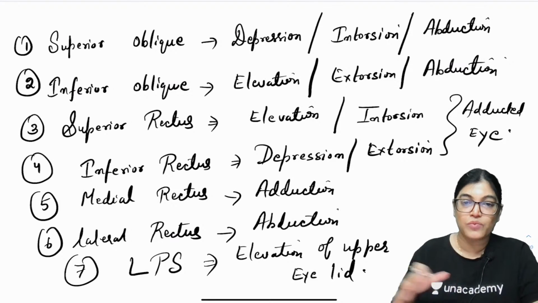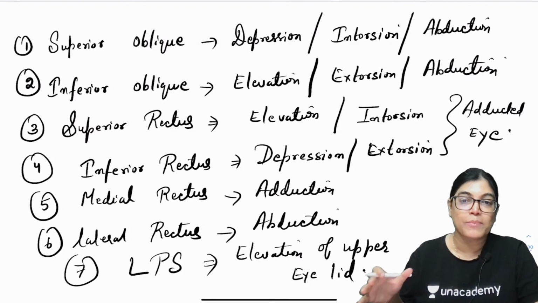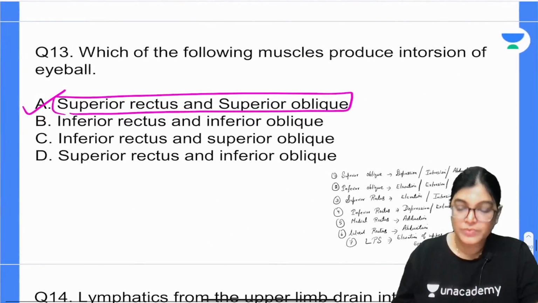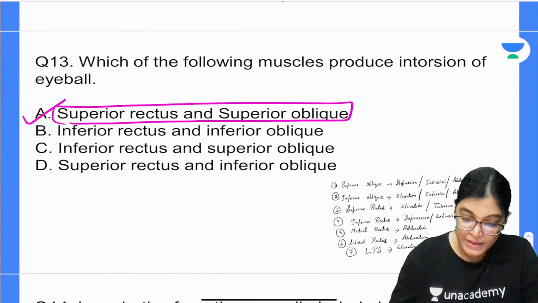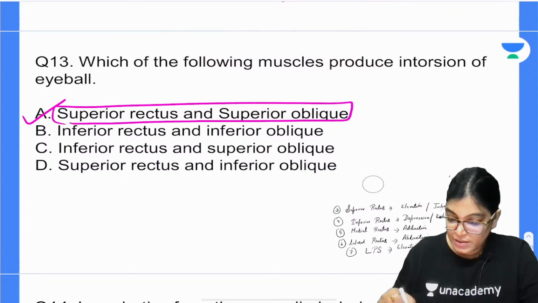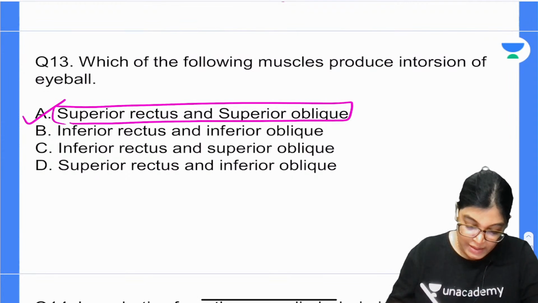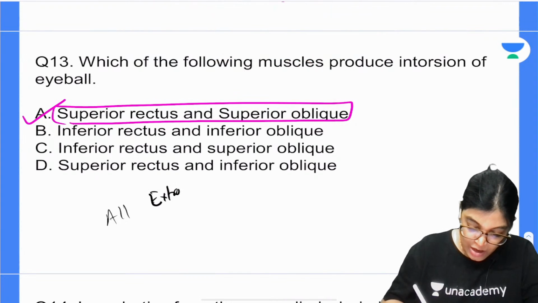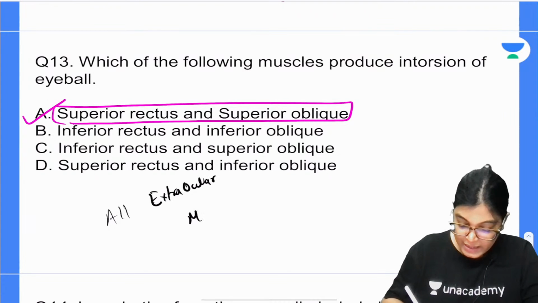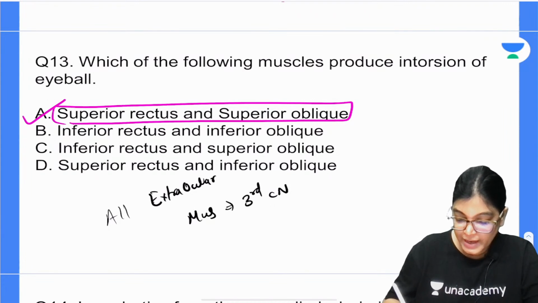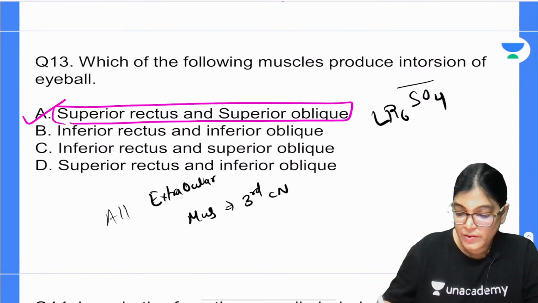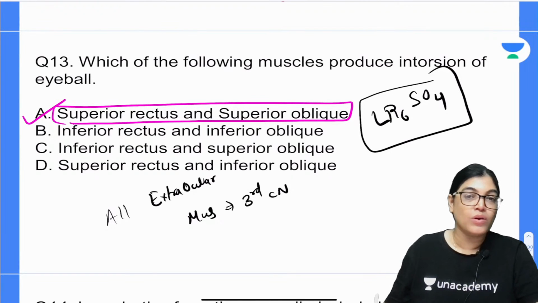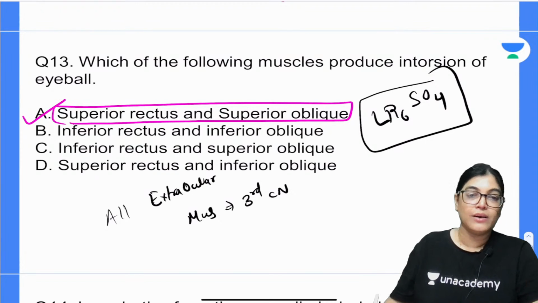All the extraocular muscles are supplied by the third cranial nerve. So, we have done with this, and already I have given you the explanation of the action. Now, all extraocular muscles get innervation from the third cranial nerve except LR6 and SO4. What does this mean? Lateral rectus is supplied by the abducens nerve, and superior oblique by the fourth cranial nerve, the trochlear nerve.